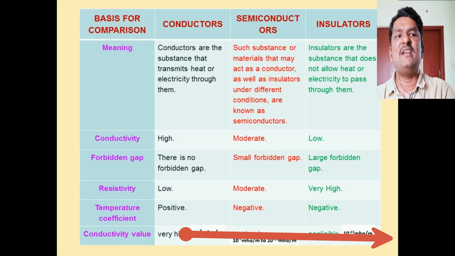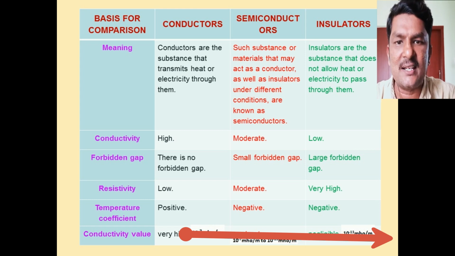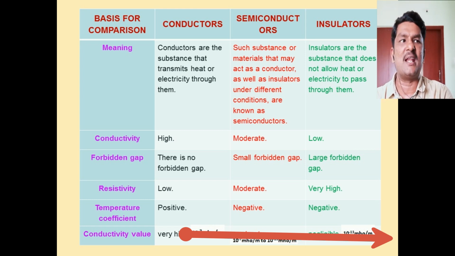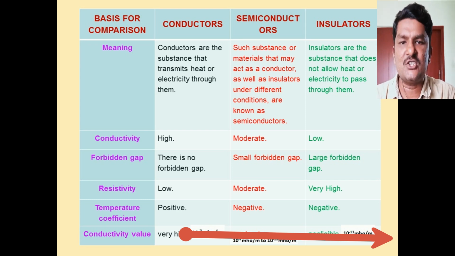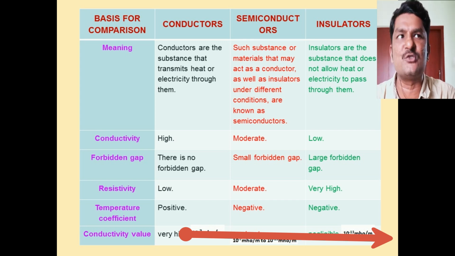The resistivity is low in the case of conductors, moderate for semiconductors, and very high for insulators. For conductors, with the increase of temperature, the resistance increases and conduction decreases. So the temperature coefficient of resistance is positive for conductors.